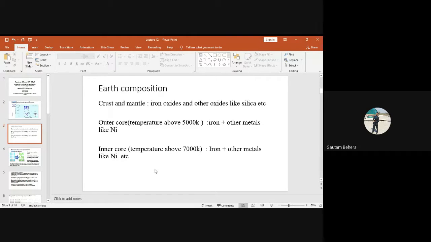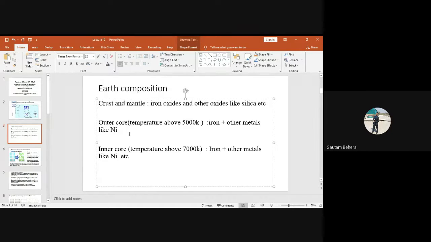You have to remember, stability of an oxide decreases with increase in the temperature, right? So if stability of oxide decreases, the metal will form, so metal will remain as a metal, not as an oxide. Is it okay? Is it clear up to this?